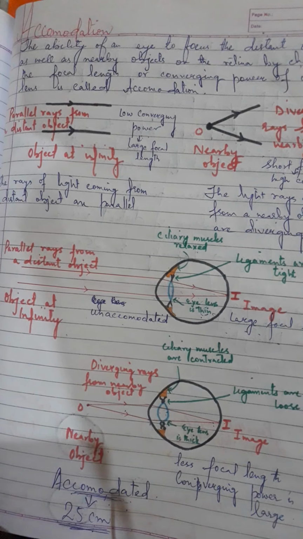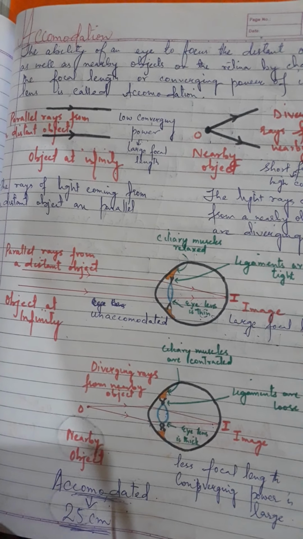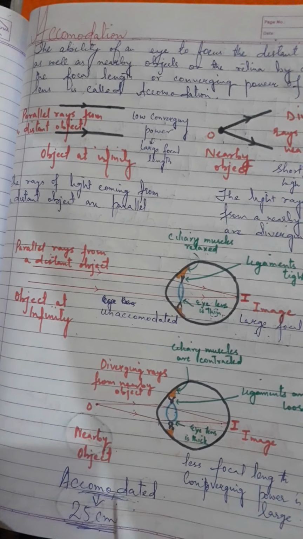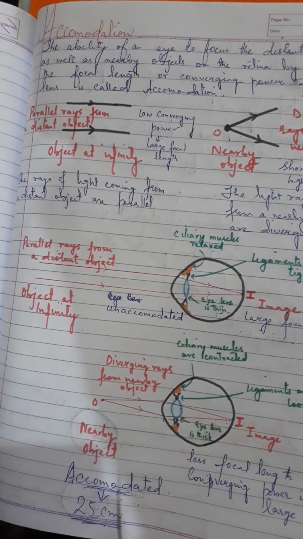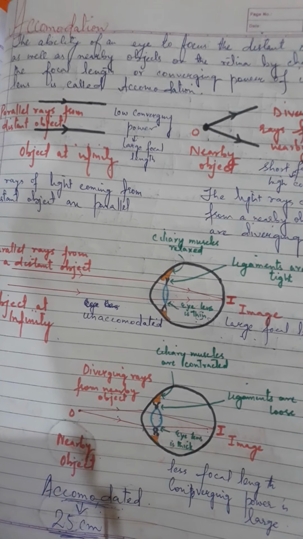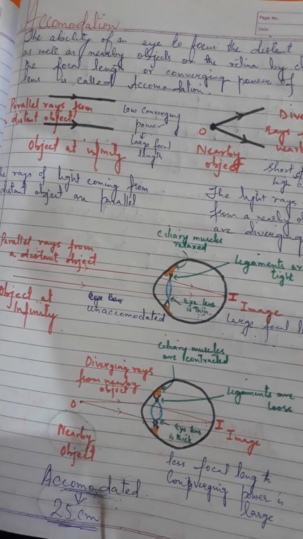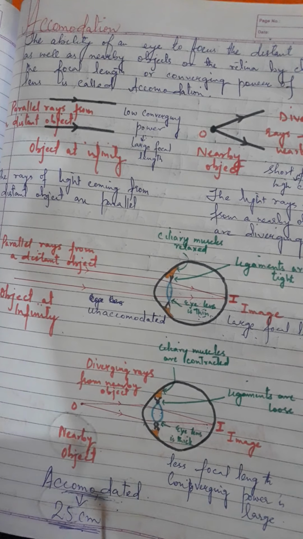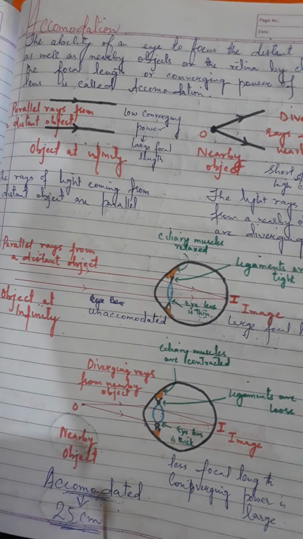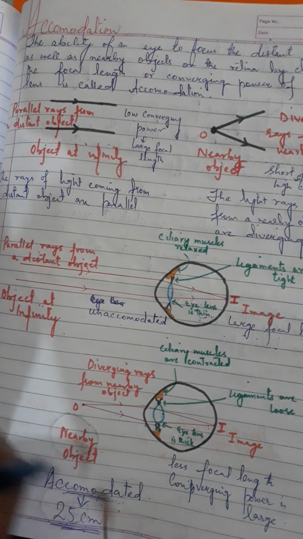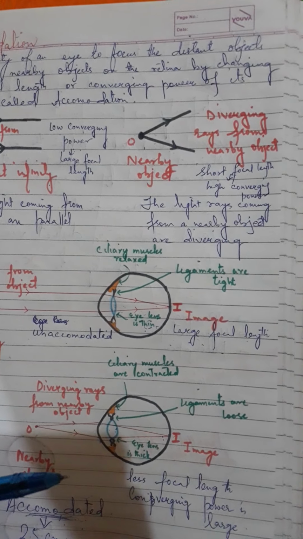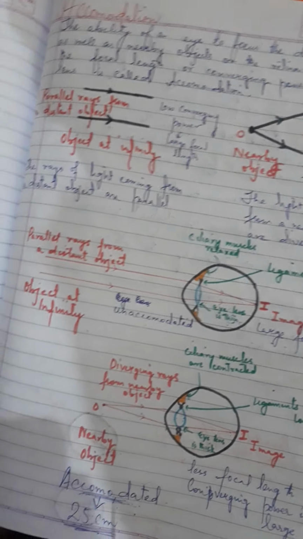The eye lens. Now if somehow we can change the focal length of the lens, in that case the position where the image is formed can also be altered. So if the object is far away or very close, depending on the position of the object, we can alter the focal length of the eye lens so that the image is always formed on the retina. So that is the concept that is used inside our eye. So let's try to understand in more detail.